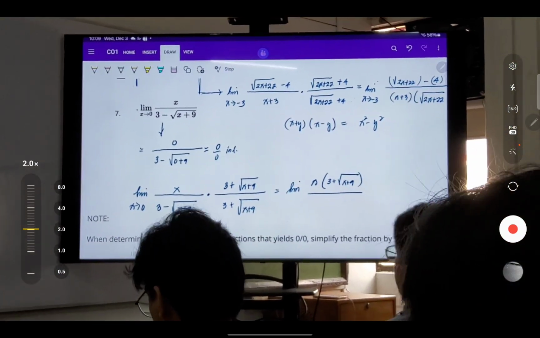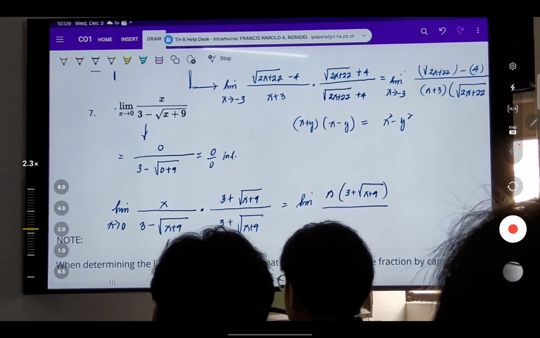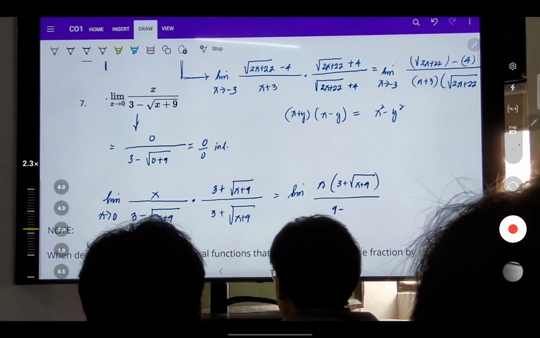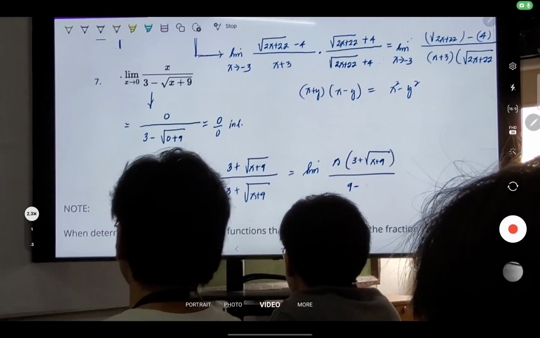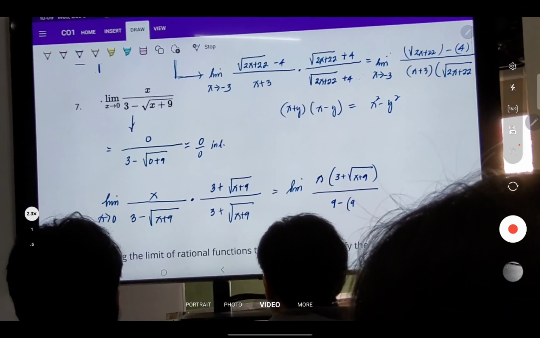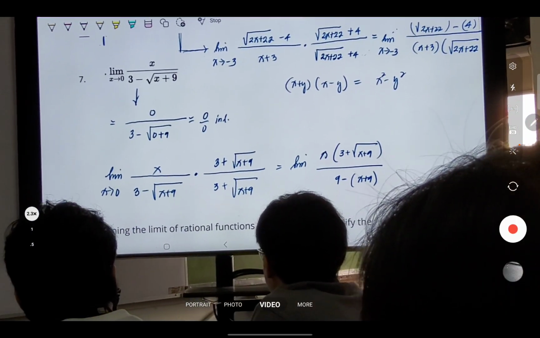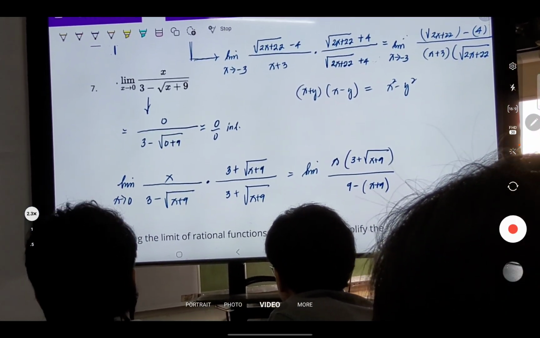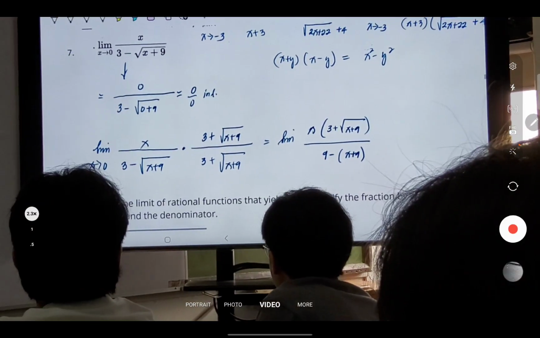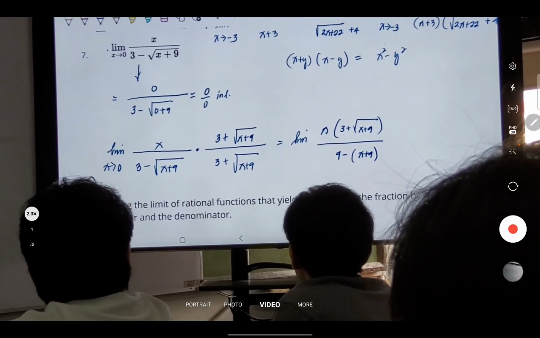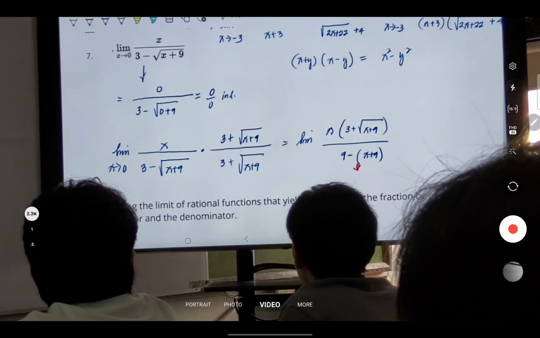Minus x plus 9. So we have x plus 9, right? Yeah. Then you distribute. So this becomes 9 minus x minus 9, as x approaches 0.